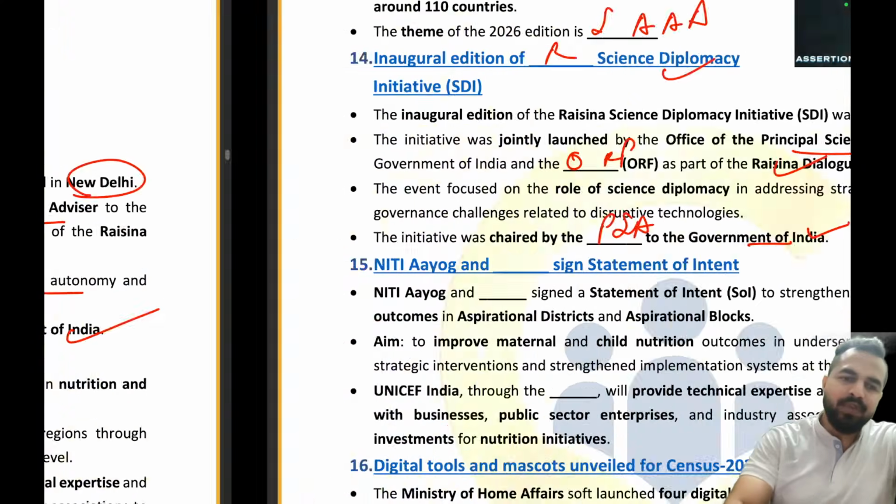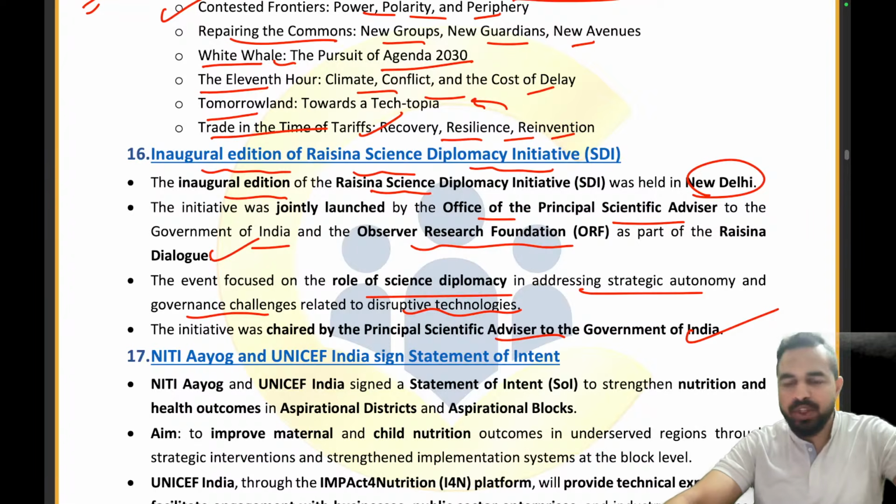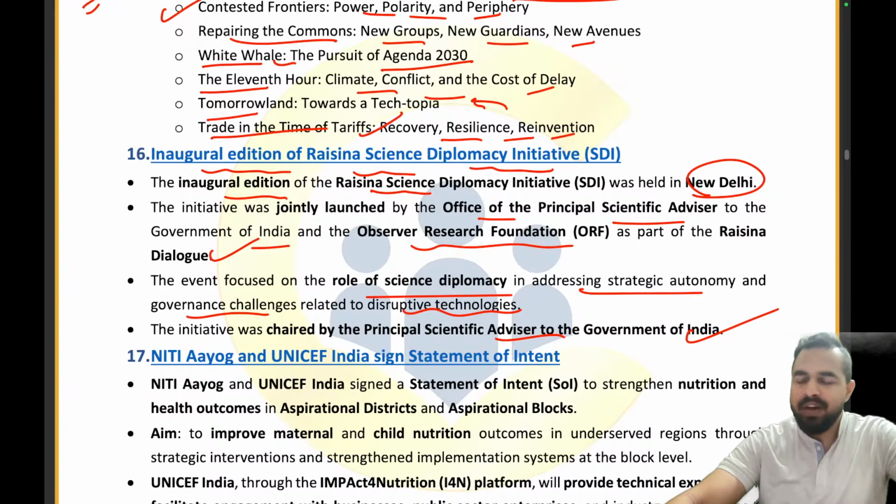Clear, my dear friends? So we are done with the 16 articles of today's session. I can see here that all the people are able to understand the news articles in quite a detailed manner. You are able to understand, cover, revise and retain the information here in the session itself.